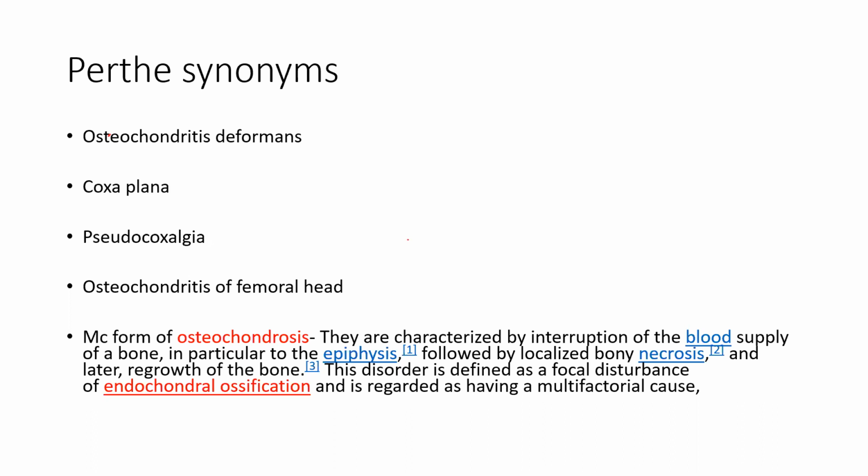Okay. Then the other is osteochondrosis. What do you mean by osteochondrosis? Whatever occurs in Perthes is a type of osteochondrosis. Osteochondrosis is an avascular necrosis of the epiphysis. Okay.